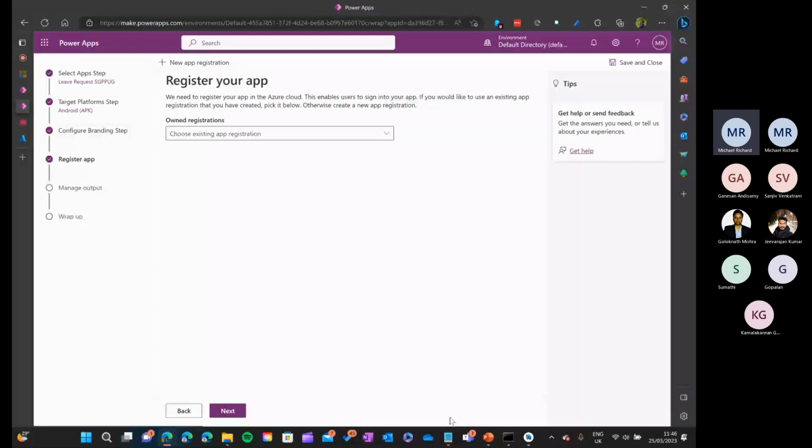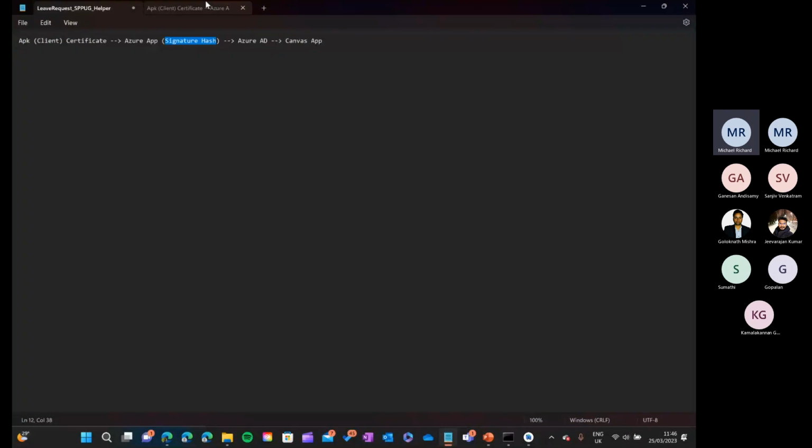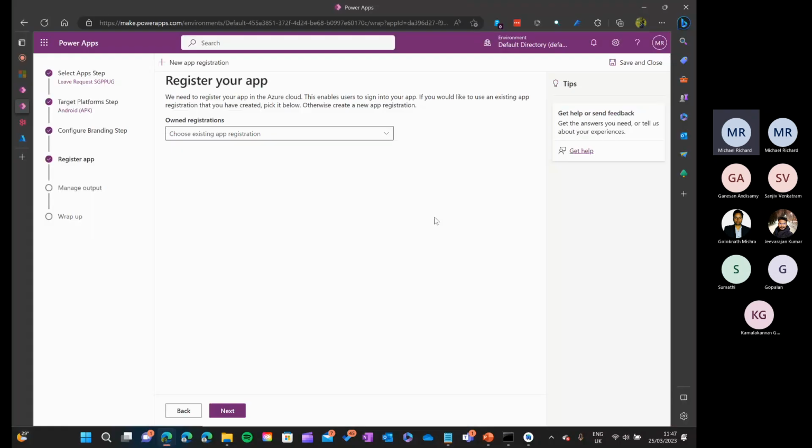When we talked about the entire flow of how your app will connect with your Canvas app, we talked about certificate, we talked about signature hash, and your Azure AD and Canvas app. Obviously, these two we already completed. Certificate is done, signature hash is done. Now, what is this Azure app? This is what I said: it will be a registration of the app in your Azure directory saying that this app is going to connect with Canvas app. Okay, so before you go and do all these things, you need to give some permissions.